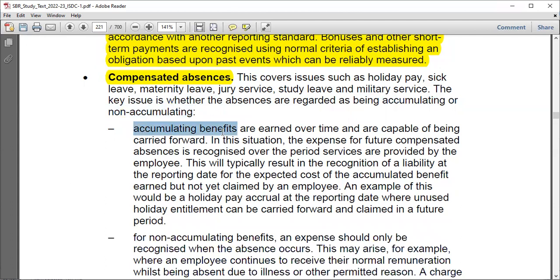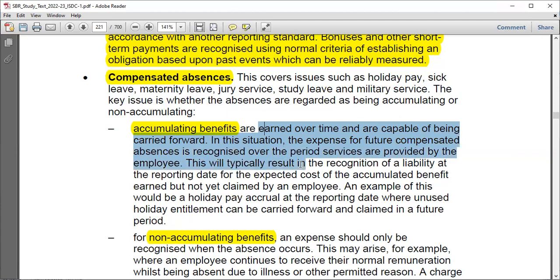So you could have accumulating benefits and non-accumulating benefits. I think the explanations are just clear. Accumulating ones are earned over time and they are capable of being carried forward. Let's say 1 year has passed and you go to the second year, you can just carry it forward, but there are others that expire, right? So just speaking of expiry here. In this situation, the expense for future compensated absences is recognized over the period services are provided by the employee.